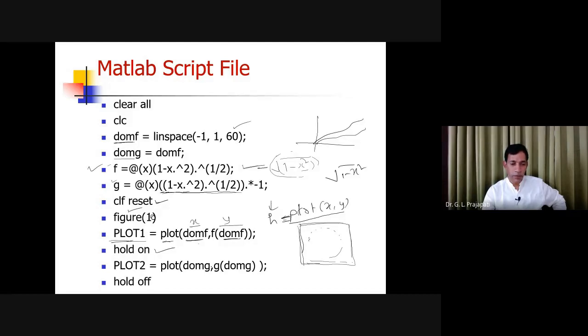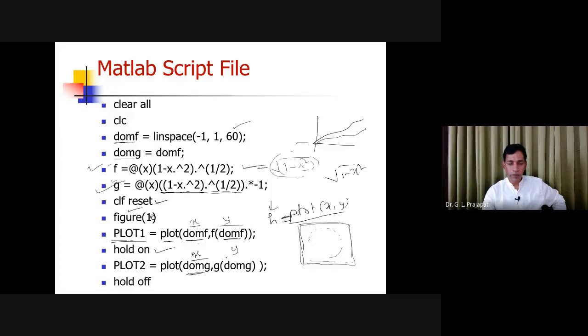Once you say hold on, then what are you going to compute now? Minus under root 1 minus x square. So which is the anonymous function for the minus? G. This is for the minus. So you have to call the function whose handle is G. So plot domain of G, simply nothing. These are the x points, 60 points, and domain G is equal to dom f, means the x value remains the same. So these are the x values.